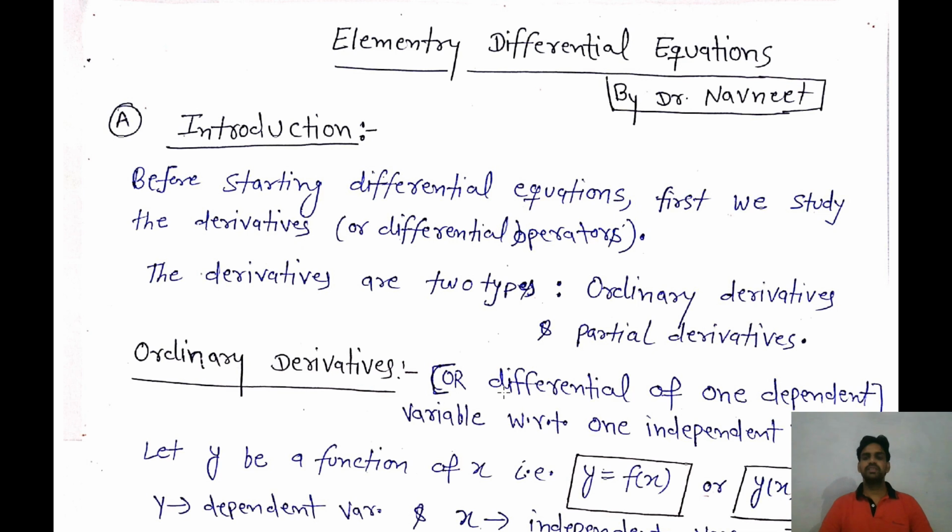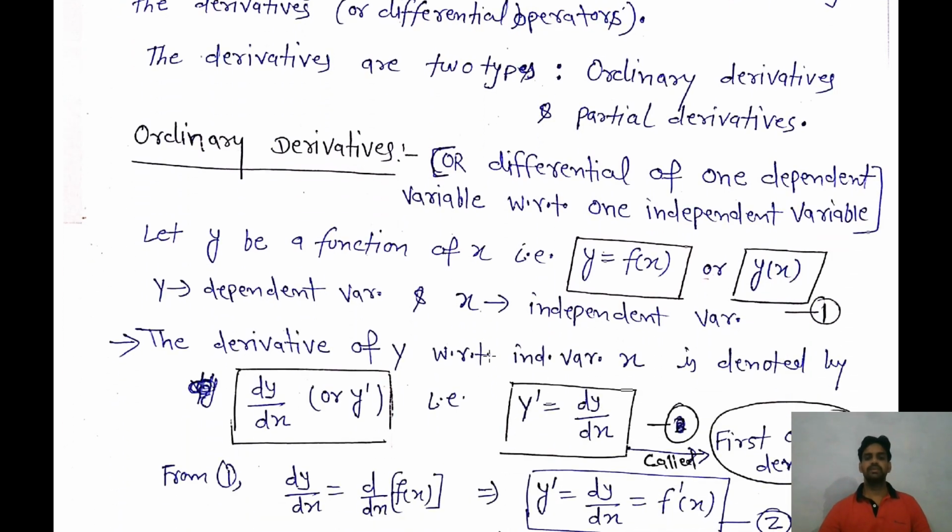As I told, an equation is called a differential equation if it involves a function and its derivatives. Derivatives are of two types: ordinary derivatives and partial derivatives. First, we will discuss the ordinary derivative. What is the meaning of ordinary derivative? We can say it is the differential of one dependent variable with respect to one independent variable. What is a dependent variable and what is an independent variable? First, we will discuss that.